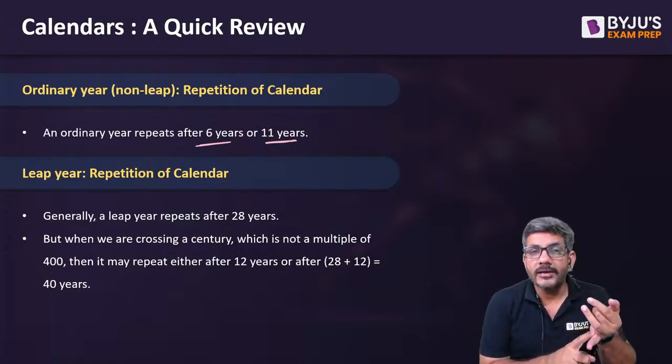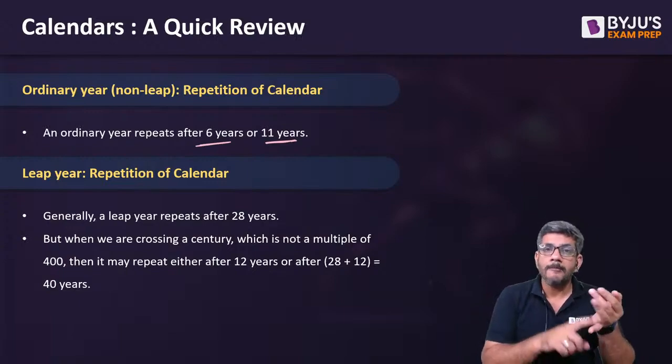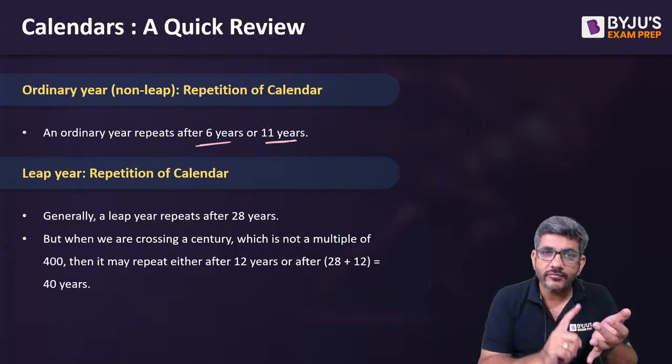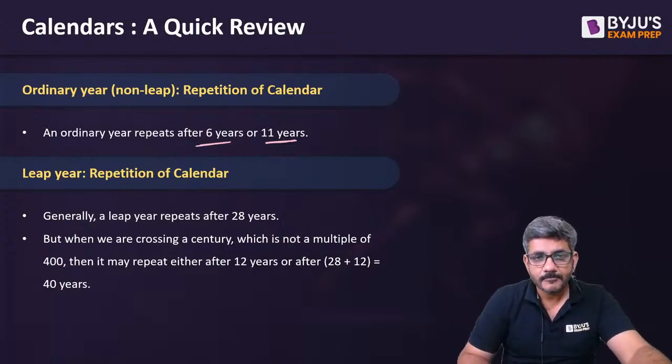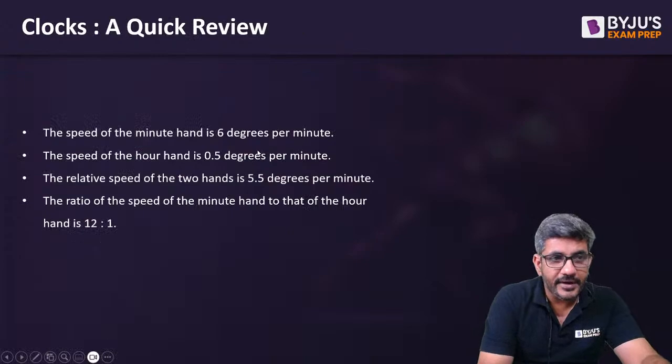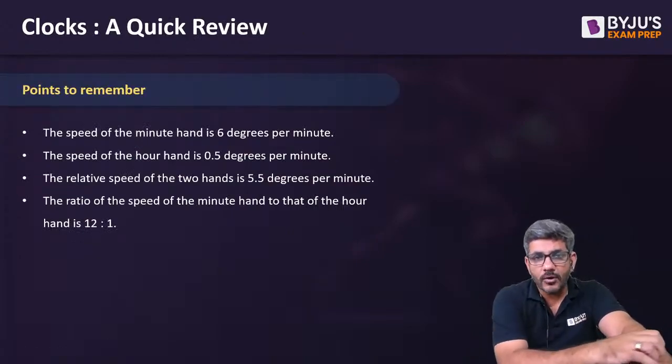Calendar of a normal year can repeat in 6 or 11 years. Calendar of a leap year will repeat in 12 years, 28 years or 40 years. These are the three possibilities for that. I'm sure you all understood my point here. I'll move ahead now.